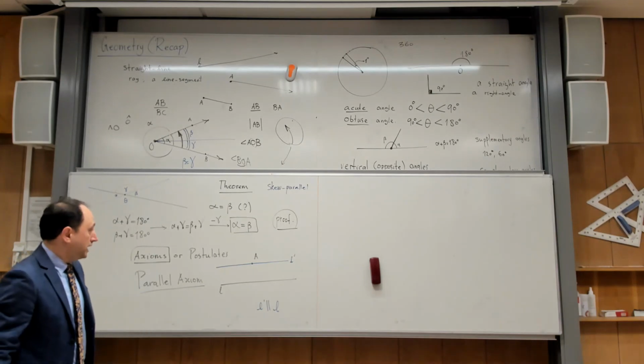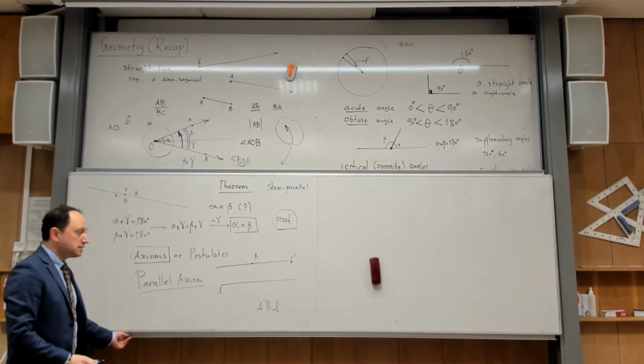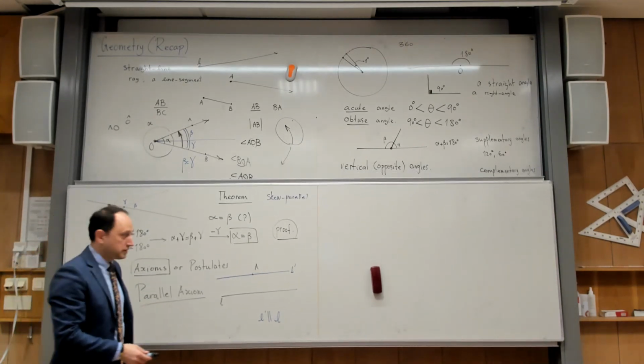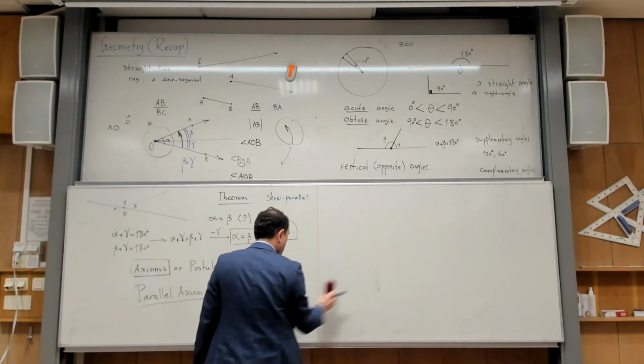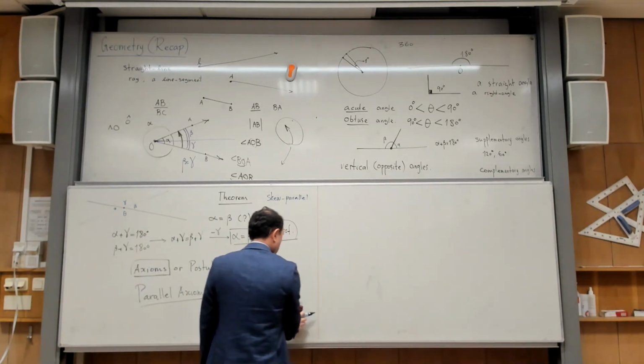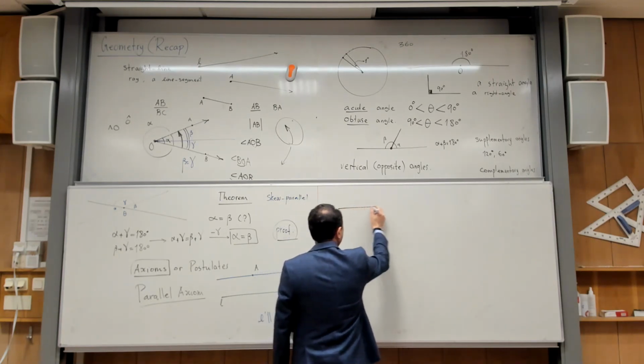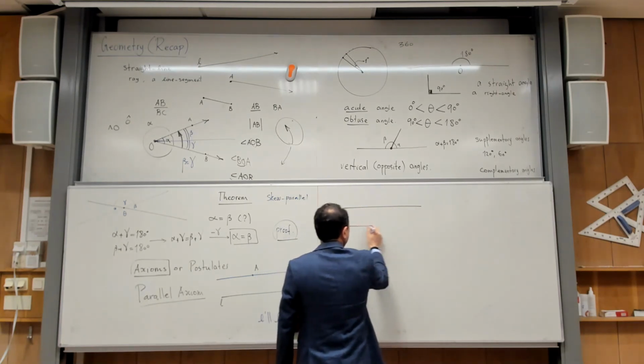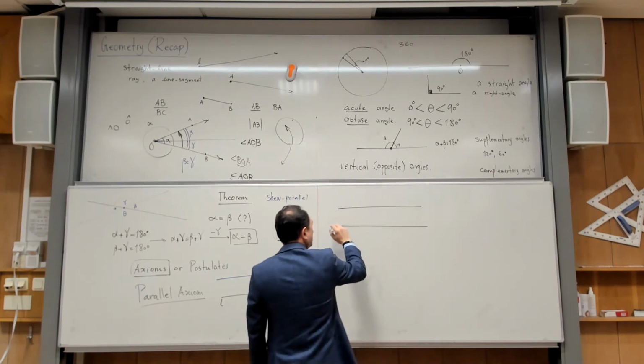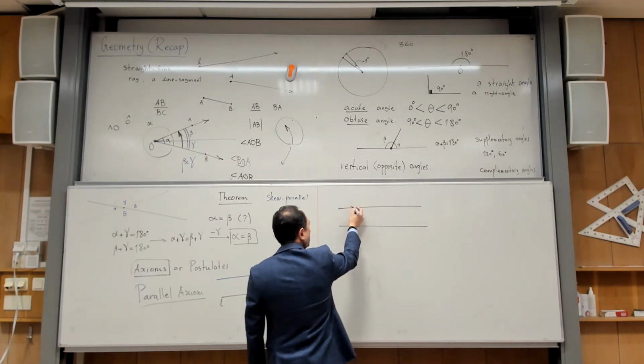Okay, so another axiom that is important, and I want to start solving some problems for you here, is this one. If I have two parallel lines, and by the way, if I want to show these lines are parallel, I put this symbol on both of them.